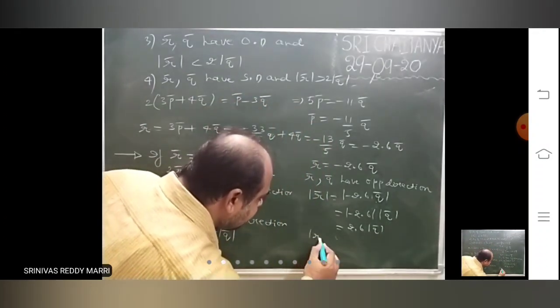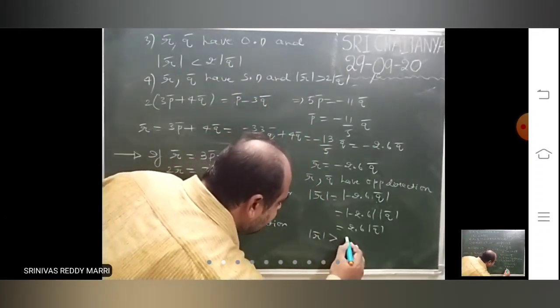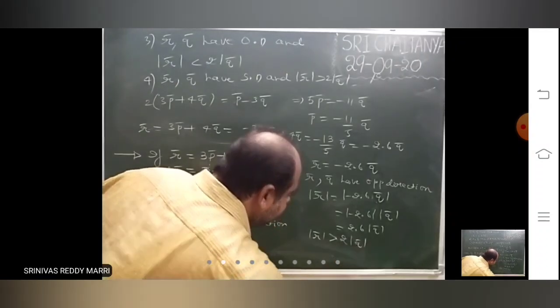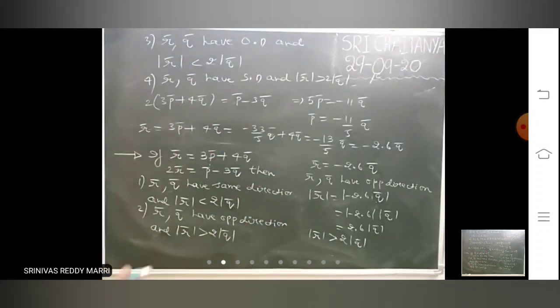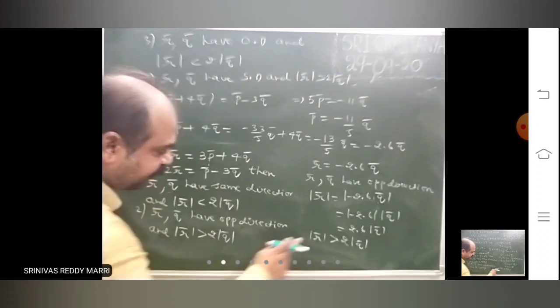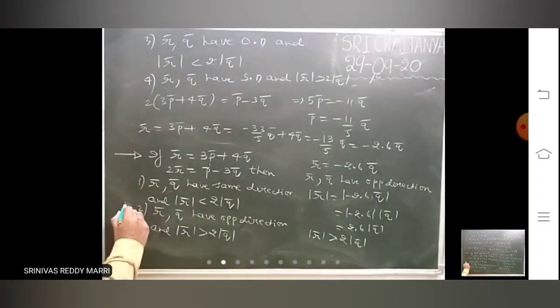So modulus r bar is greater than 2 into modulus q bar.